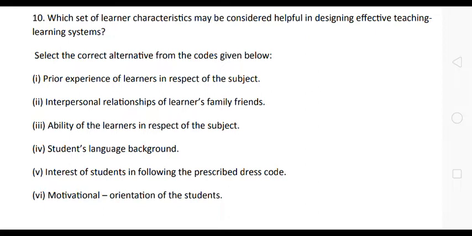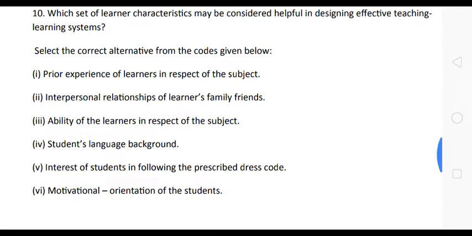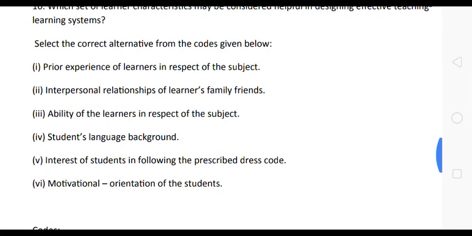Select the correct alternative from the quotes given below. Now, the first characteristic is prior experience of learners in respect of the subject. 2. Interpersonal relationships of learners, family, friends. 3. Ability of the learners in respect of the subject. 4. Students' language background. 5. Interest of students in following the prescribed dress code. 6. Motivational orientation of the students.